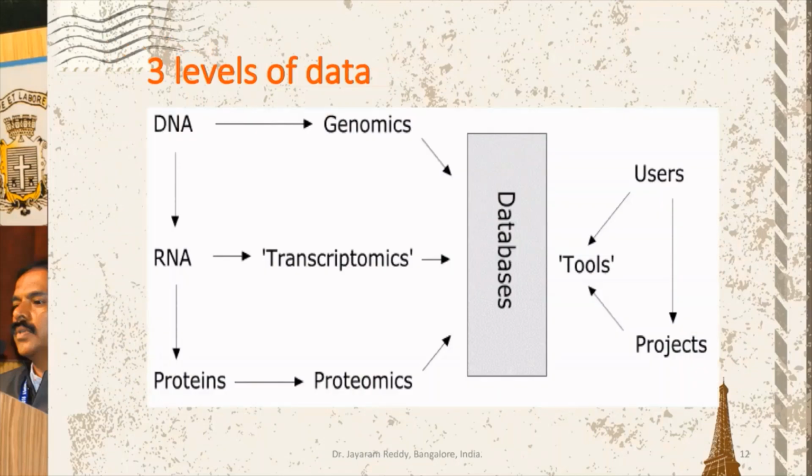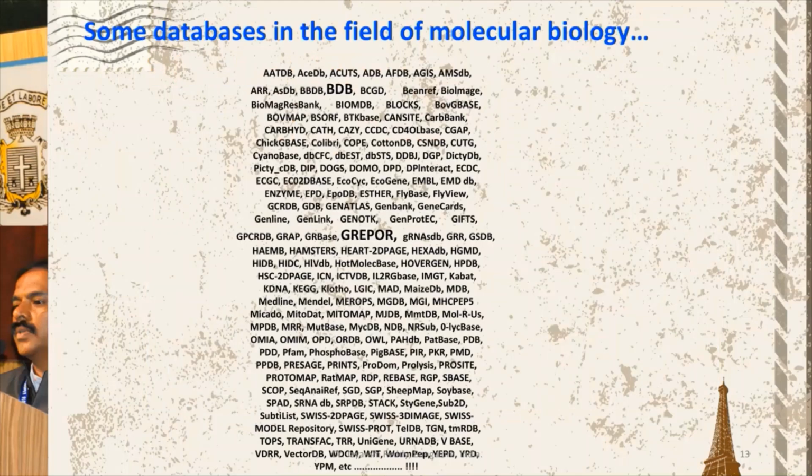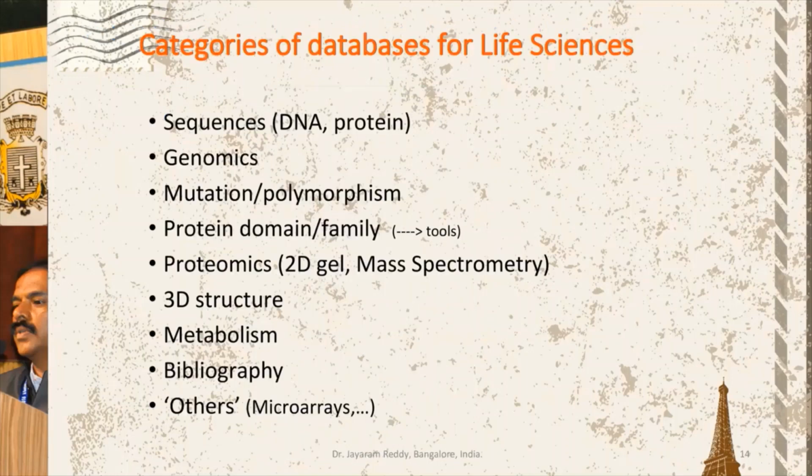There are three levels in databases: the data, the database and the user. And this is the list of the databases. I have also created some databases. grepor and BDB are my databases. There are different categories of databases, as you can see here.